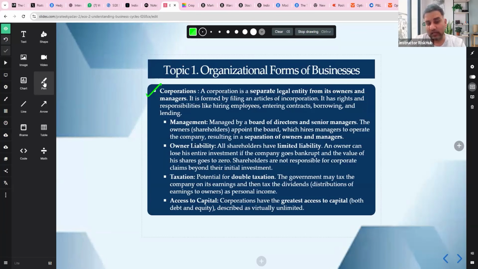If you look at taxation, double taxation is possible. Company tax on your profits, shareholders tax on your dividends. So double taxation is possible here. Access to capital is the greatest because you can have equity and debt, virtually unlimited access to capital, right? Overall, from the example structure, understand that it's the best structure for a large business despite double taxation. So that's what we need to understand. This is a key feature here.